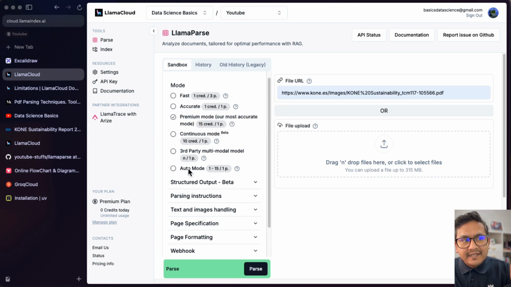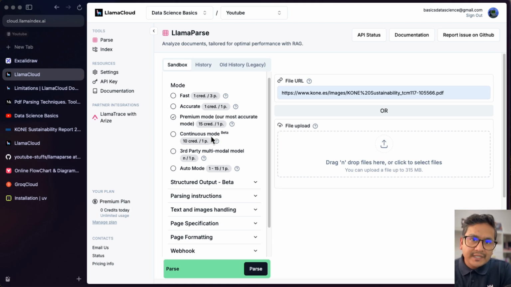And I really like this auto mode now, because in auto mode, there is accurate mode and the premium mode. There is 1 credit for one page, and that is 15 credits, right? So when to use which, because you might have documents and you don't want to go to each and every page and say, okay, use this and so on.